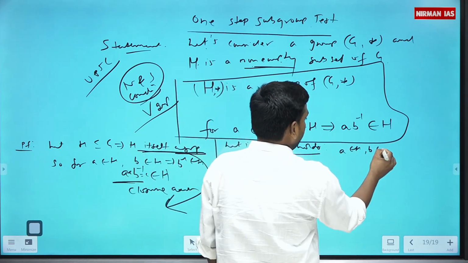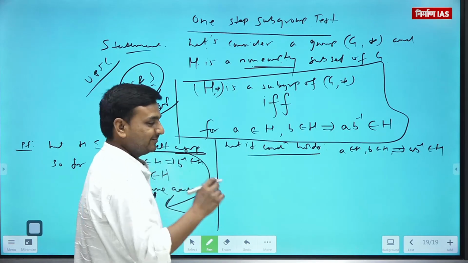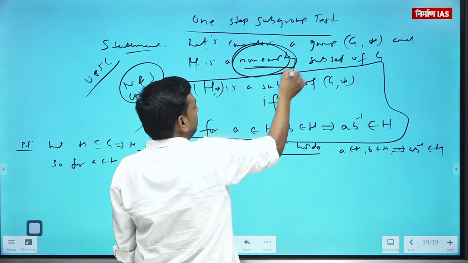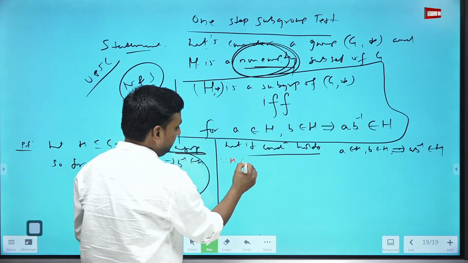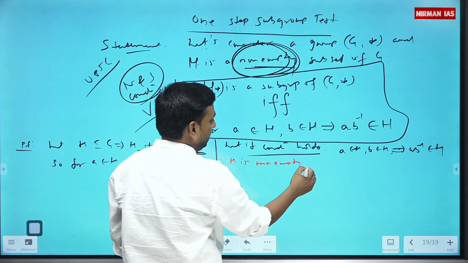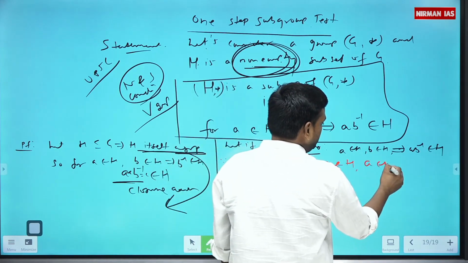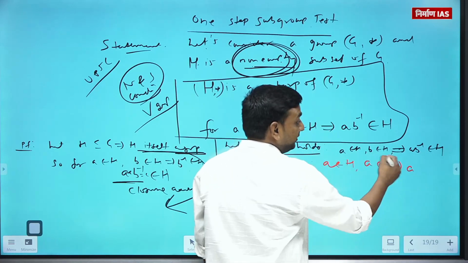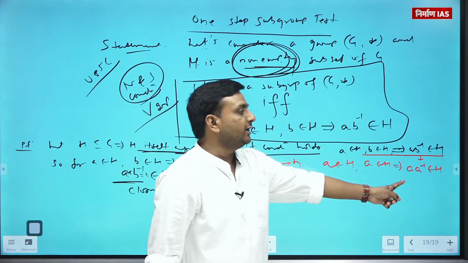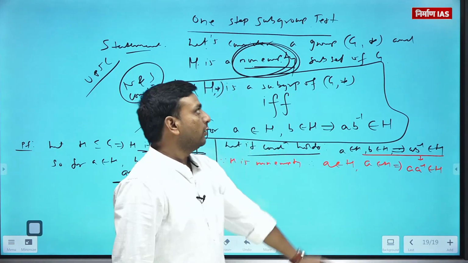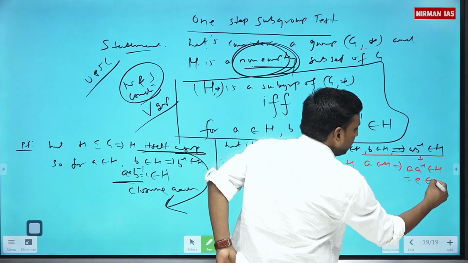A belongs to H, B belongs to H implies a b inverse belongs to H. Since H is non-empty, let's say a belongs to H and a belongs to H. This implies by the given condition a a inverse must be in H. Don't confuse, I am writing a into a; there is a composition between a and a, whatever composition you had taken earlier for G. a a inverse is e.